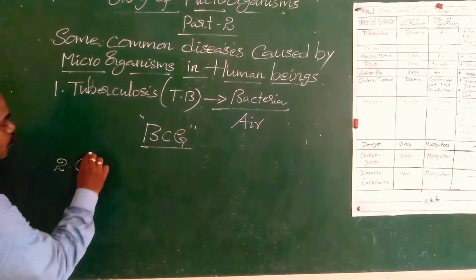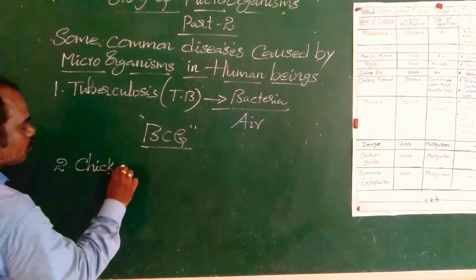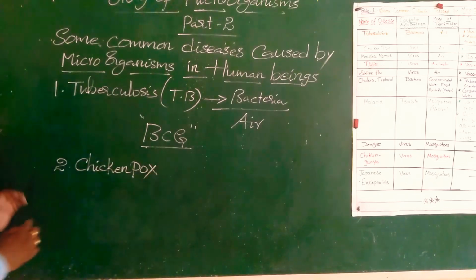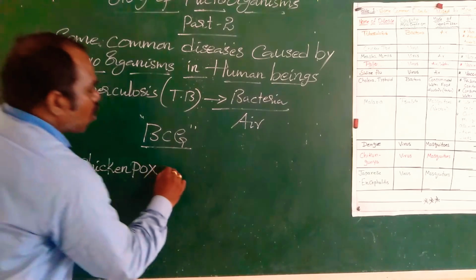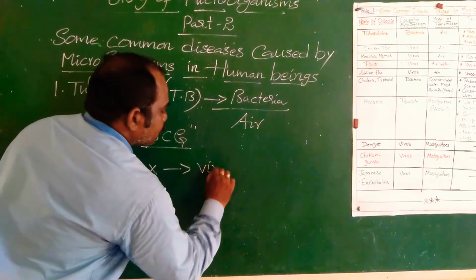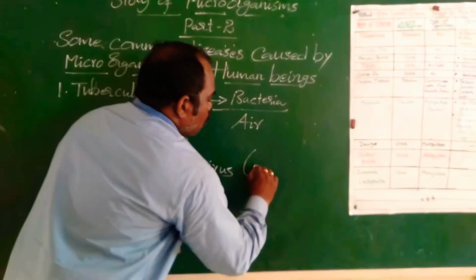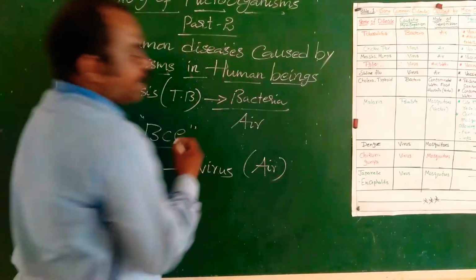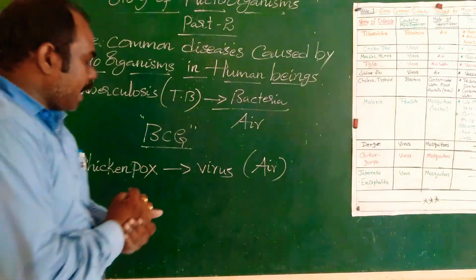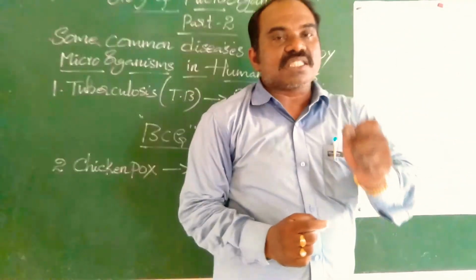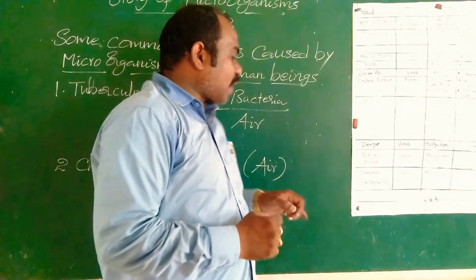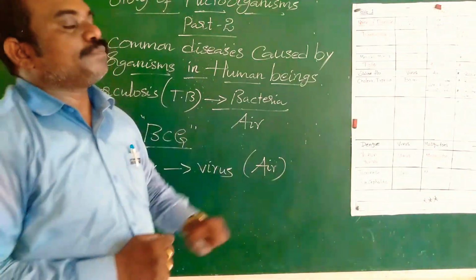chickenpox. Chickenpox is caused by a virus. Mode of transmission is air.